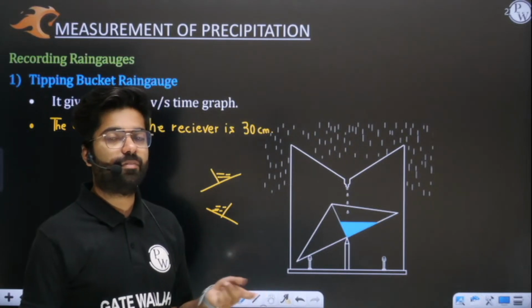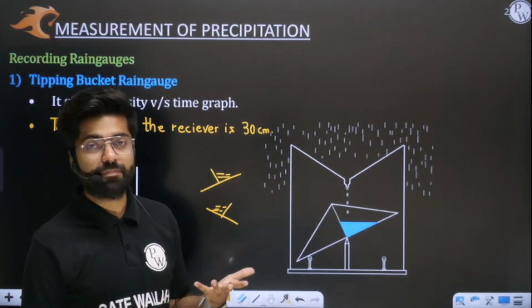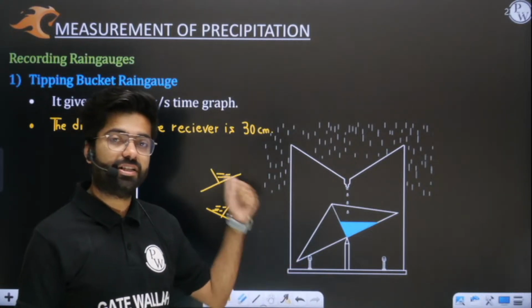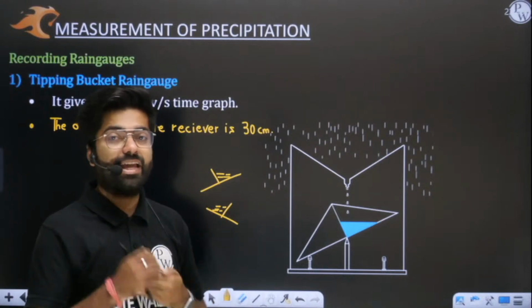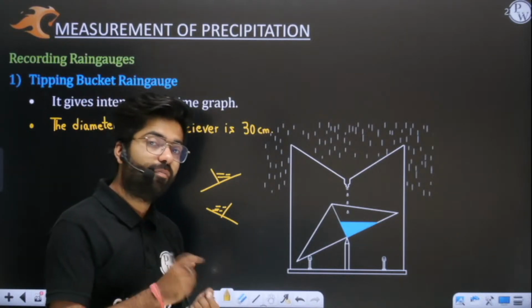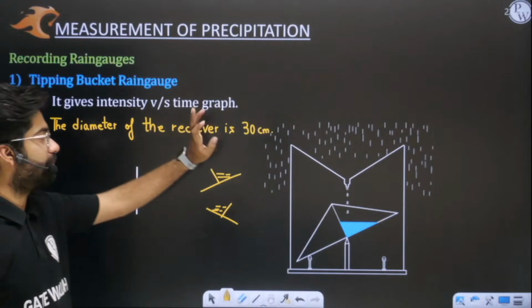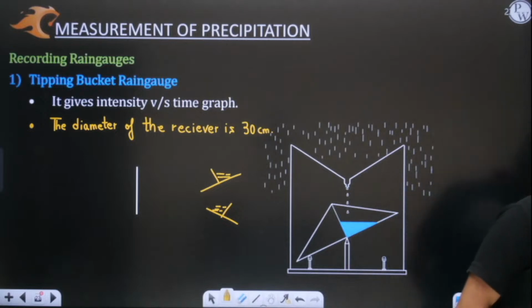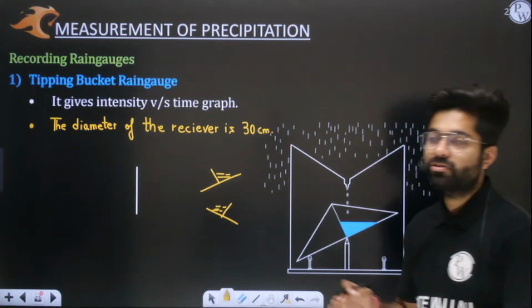Whenever the rainfall happens, let us assume that rain has fallen at 11 a.m. or at 1 p.m. Whenever the rainfall has occurred, be it 11 a.m., 1 p.m., or 2 p.m., immediately you will see it in the graph. That's why we call it a recording rain gauge. Because every time rain is happening, we get a signal, and because of the signal we get an intensity versus time graph continuously over time. That's why this is a recording rain gauge, because we get temporal variation here. I hope this is very clear to you. Yes or no? Clear?